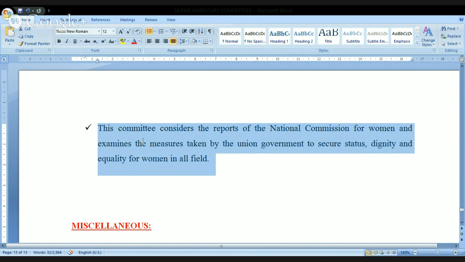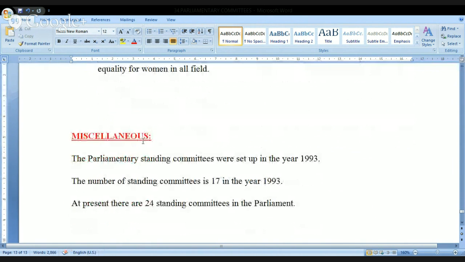Right now, so these are the committees. Look at this. These parliamentary standing committees were set up in the year 1993. Originally, the strength was 17, and right now the strength is 24. Okay. Now, look at this. So we have discussed various parliamentary committees here. And everybody who is preparing for the civils examination, kindly go through each and every committee. Look at the strength, who is the chairman, and everything.